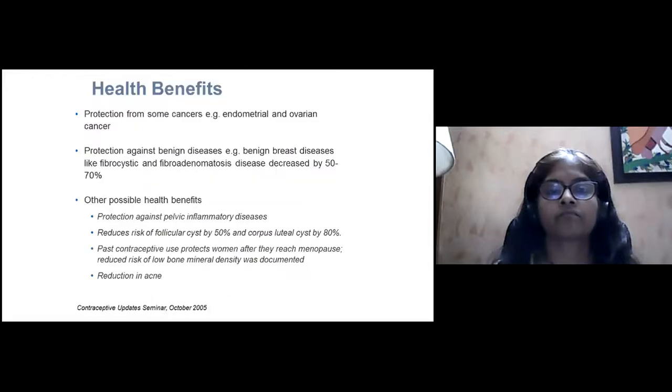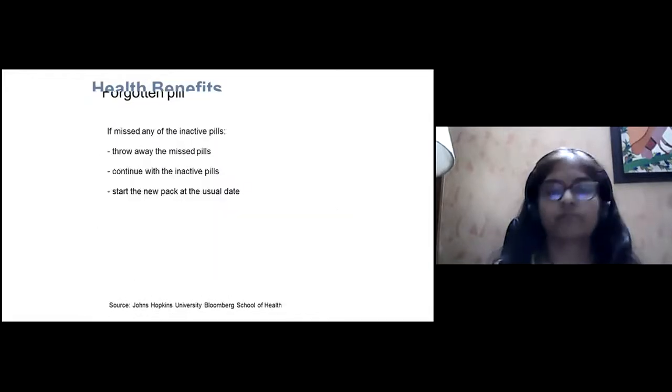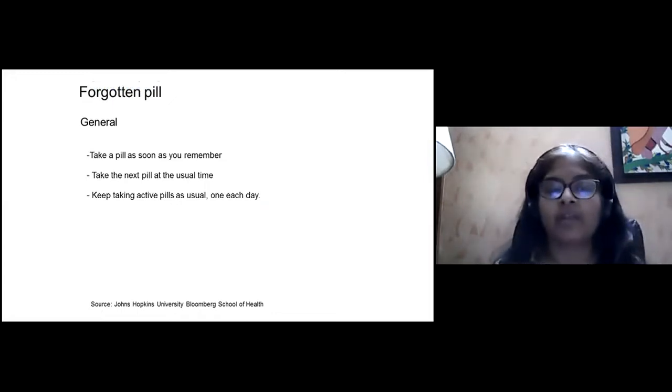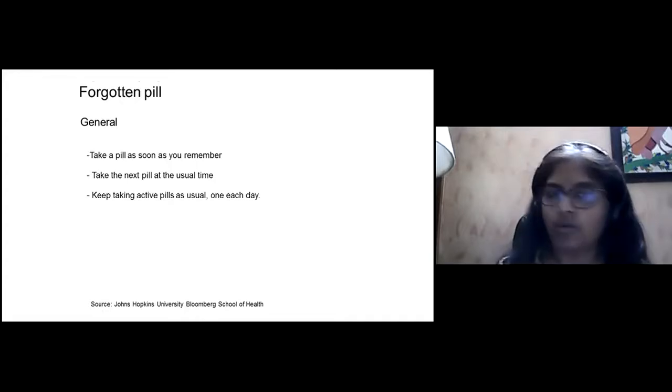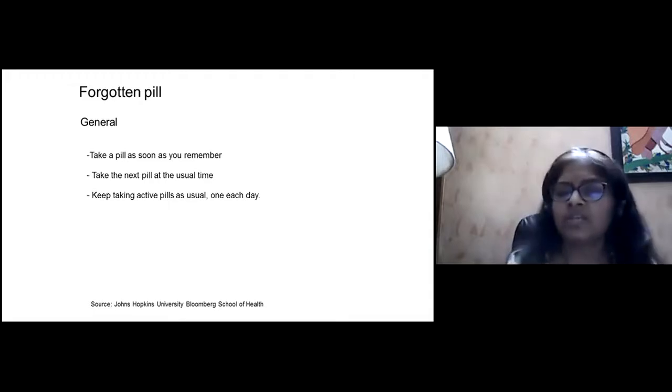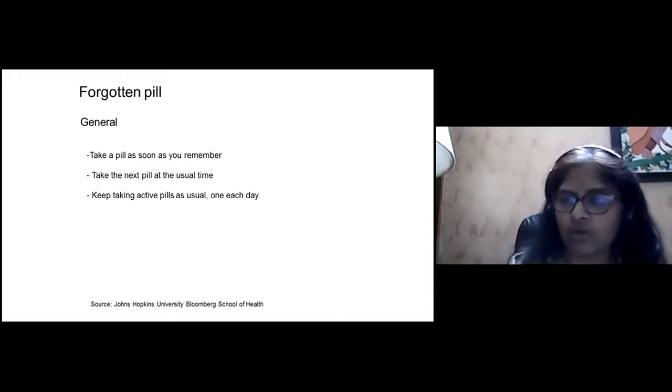If the patient has forgotten a pill, in general, we tell her to take the pill as soon as she remembers. Suppose she is supposed to take it at 8 o'clock in the evening, but she remembers at 10 o'clock at night. That is okay with oral contraceptive pills, because there is estrogen and progesterone, so we have a wider window period. She can take it at 10, 11, or 12 o'clock, and then the next day she takes the next pill at the usual time, 8 o'clock, and keeps on taking it like that.